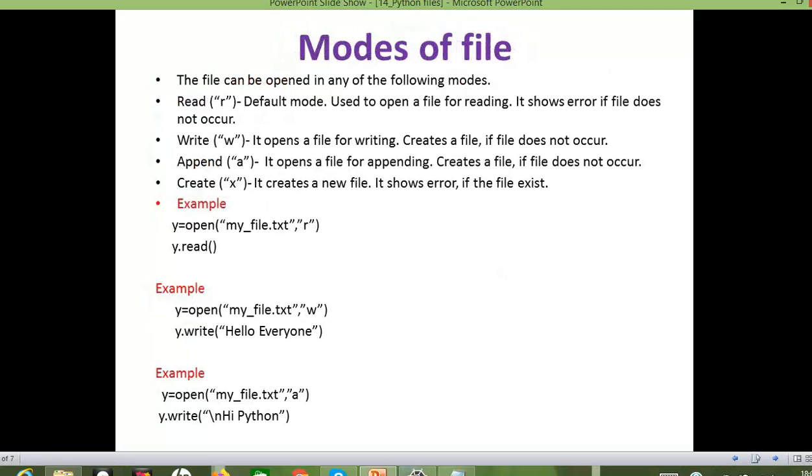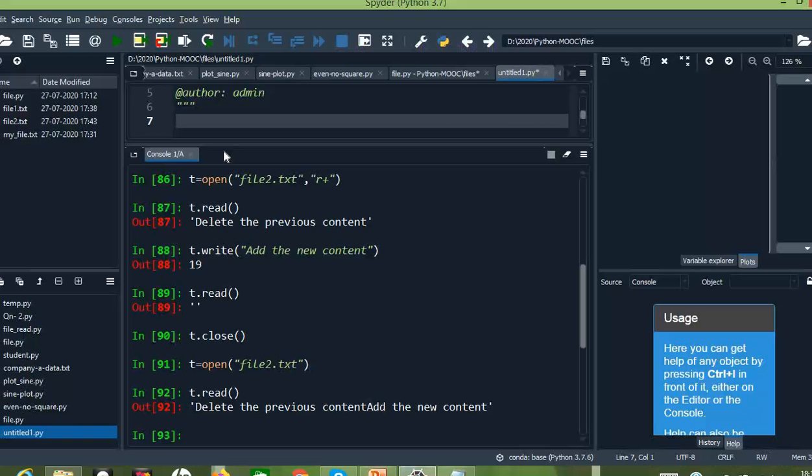Okay, so next we need to go for append mode, right? So the append mode will open a file for appending. So it creates a file if the file does not exist. Okay, so in the write mode, if we open a file only in the write mode, the content will be overwritten, right? So sometimes if I don't want to open it in a read mode, but I need to write the content with the existing content, then I need to go for the append method. Okay, so let us try this.